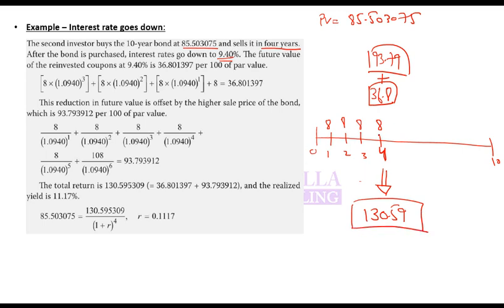So that means at the end of fourth year you will receive 130.59 in total. Any problem, confusion so far? And you invested 85.5. So what is the rate of return? So you invested 85.503 and you accumulated 130.59, and so your rate of return can be found